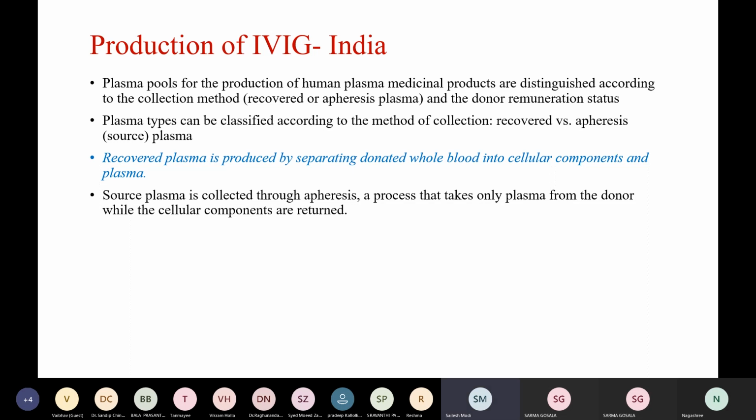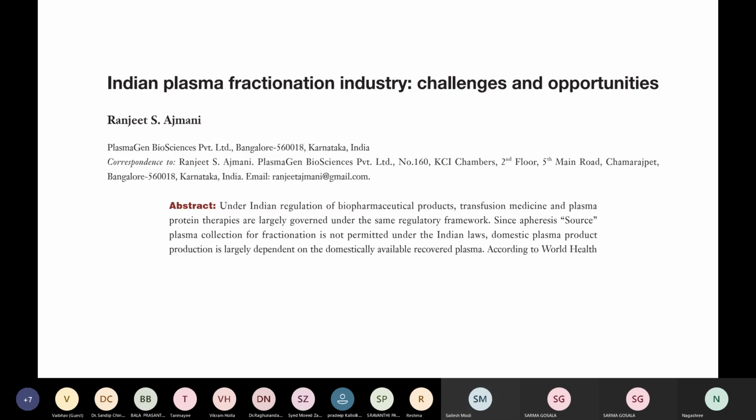Plasma pools for the production of human plasma medicinal products are distinguished according to the collection method and the donor remuneration status. Plasma types can be classified according to the method of collection, that is recovered versus source plasma. Recovered plasma is produced by separating donated whole blood into cellular components and plasma. Source plasma, on the other hand, is collected through apheresis, a process that only takes plasma from the donor while the cellular components are returned.